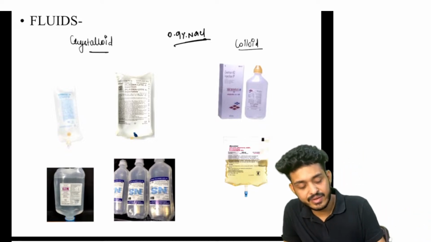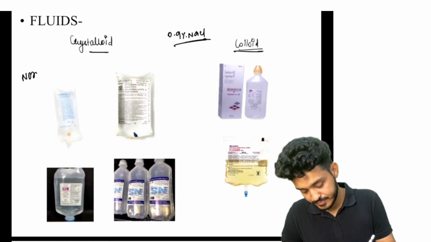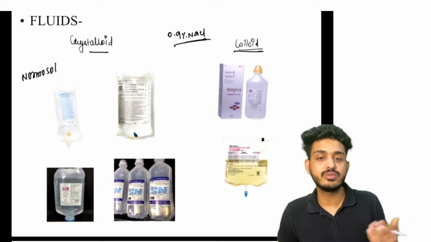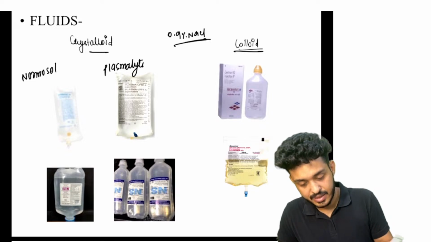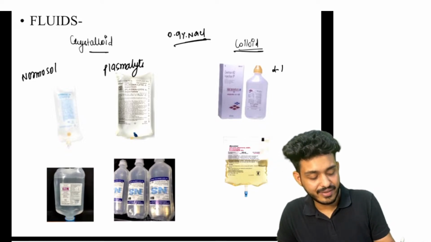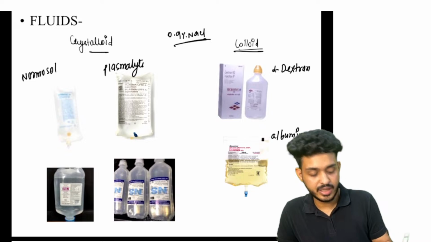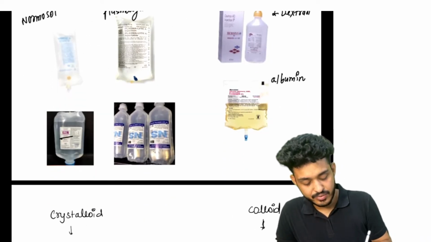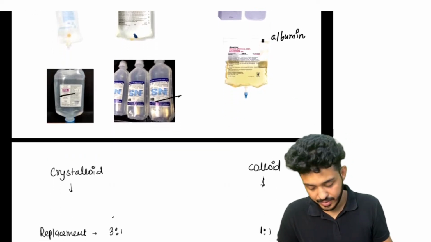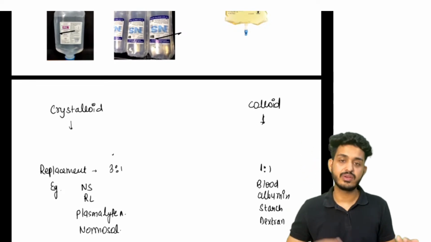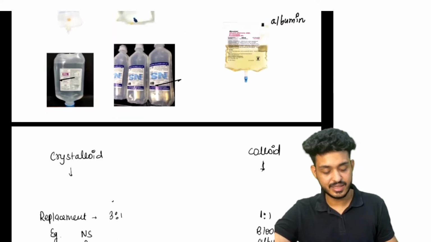So basically we have two types of solution: crystalloid and colloid. This one is your normosol. The images they have given you ask whether it is a crystalloid or colloid. For remembering purposes, we have plasma lyte, and in colloid we have dextran and albumin. Can anyone tell me the function of albumin? In crystalloid, we have RL, NS, that is normal saline, and ringer lactate also. How are we going to utilize this information? Try to answer me.